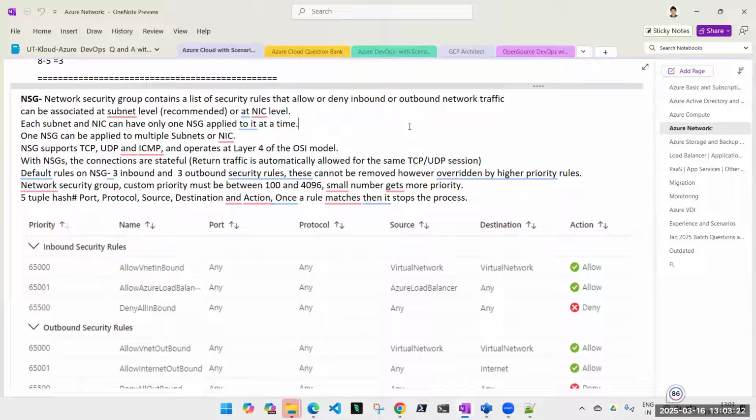But if I create one subnet and want to attach two NSGs to it, where one says internet is allowed and the other says it is not, is that possible? No. Irrespective of the rule, even if both NSGs have the same rule allowing internet, still I can't connect. So each subnet and NIC can have only one network security group applied at a time, but one network security group can be applied on multiple subnets or NICs. Is this point clear to everyone or not?